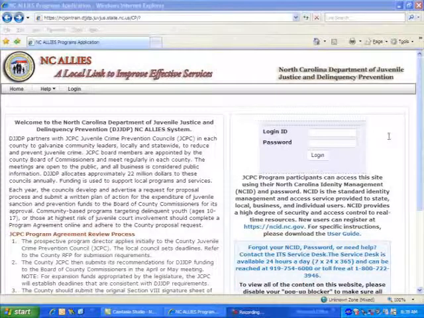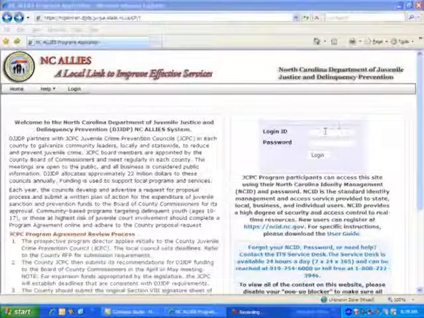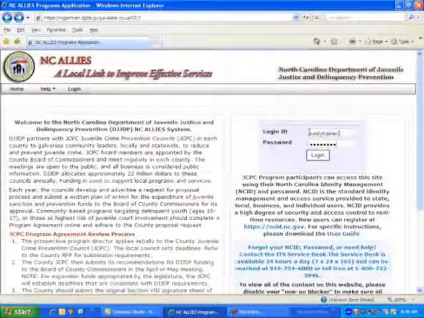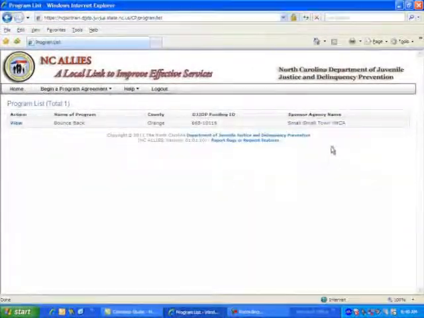Now that you have submitted your online NCID application or program agreement for JCPC funding, let's look at how you may track the status of your program agreement. Let's go to NCID and log in. Since the system recognizes my login ID, it will take me to the program agreements that I have completed. So let's view our program. Click on the View link.